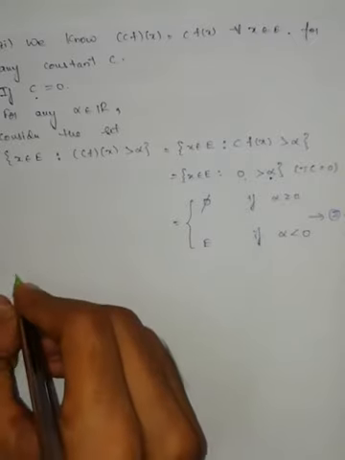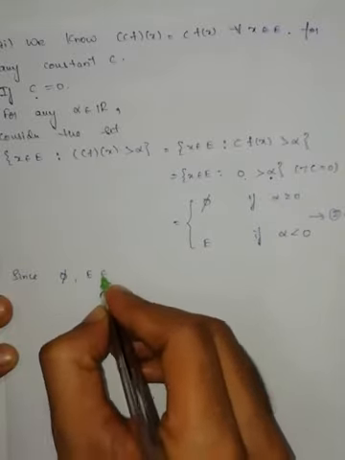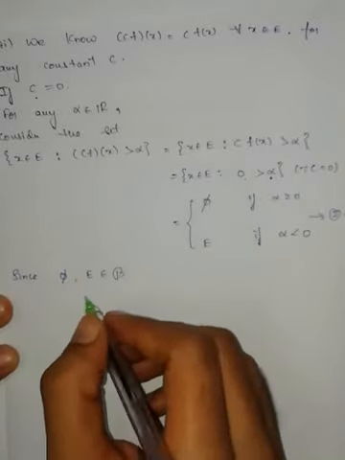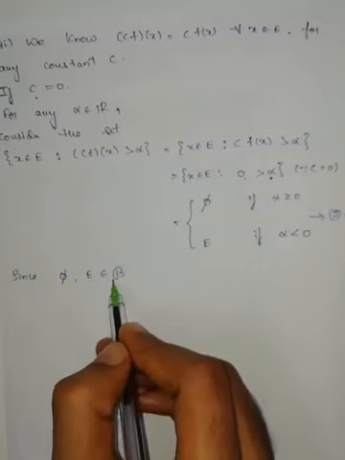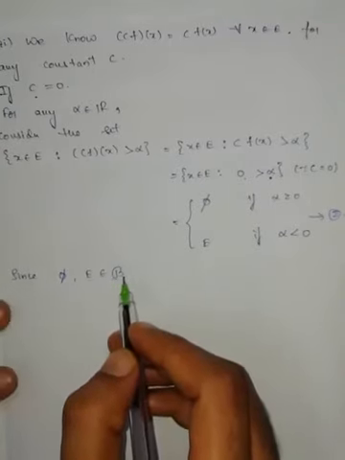Since we know that empty set and E both belong to script B, because E belongs to script B and empty set also belongs to sigma algebra.